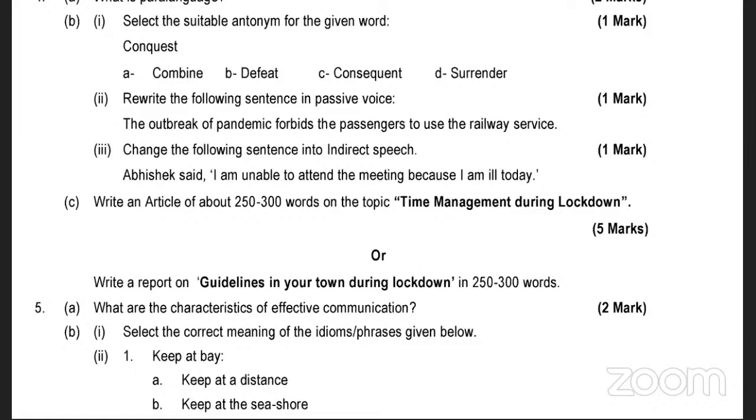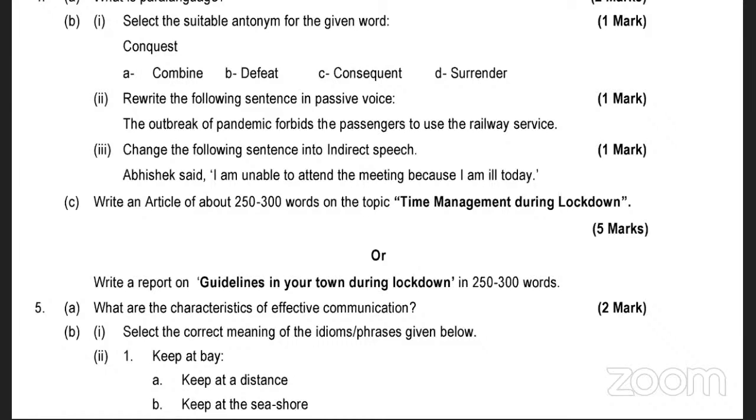Is that clear? That is indirect speech, not passive voice. Second point, she's asking. Okay, fine.